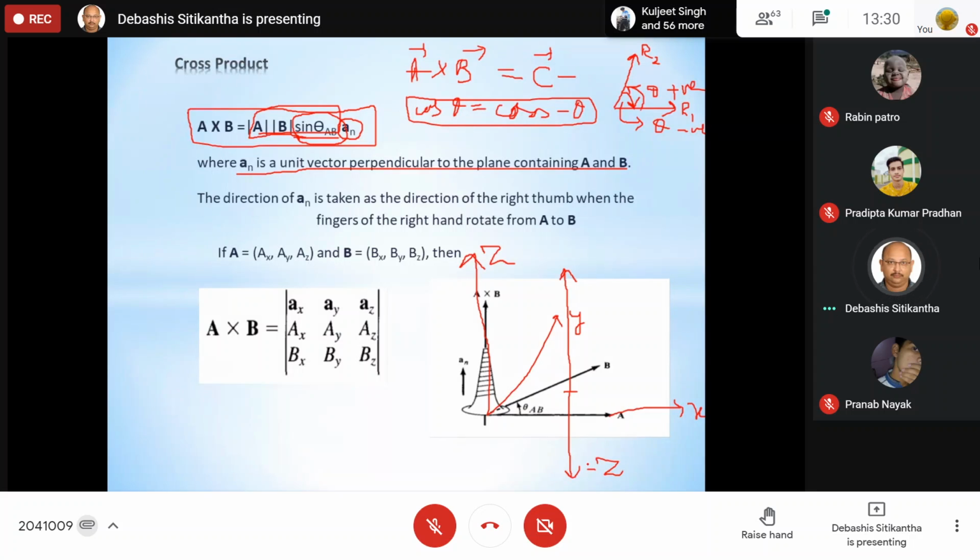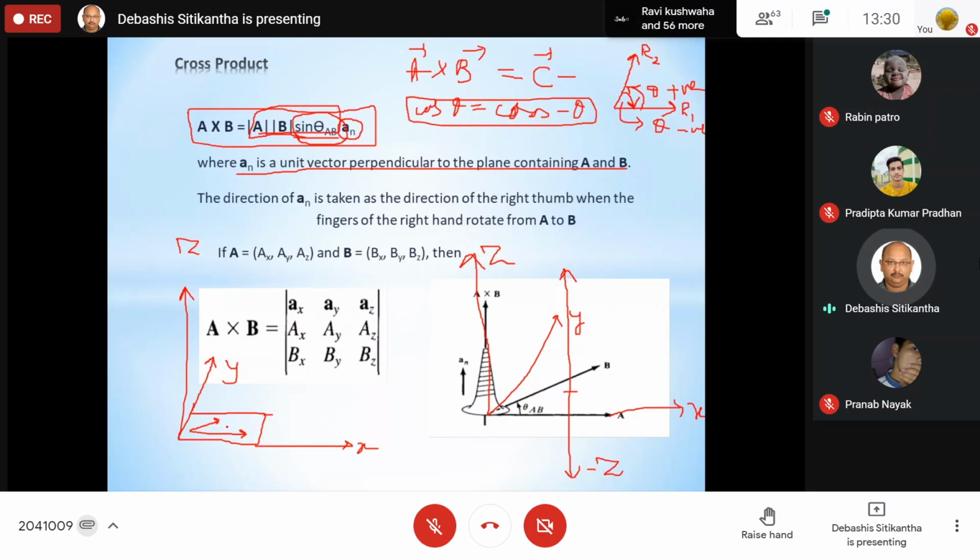Now, suppose there is a plane like this. This is your x-axis, this is your y-axis, and this top one is along the z-axis. Over here I have this A vector and this B vector. The direction of the cross product of A and B will be perpendicular to the plane.